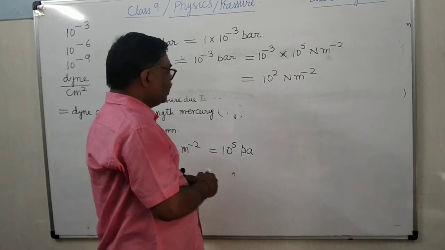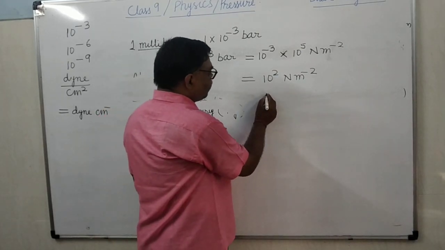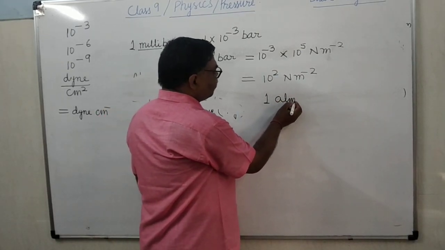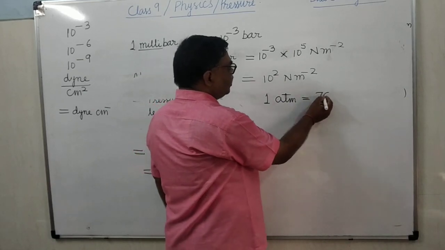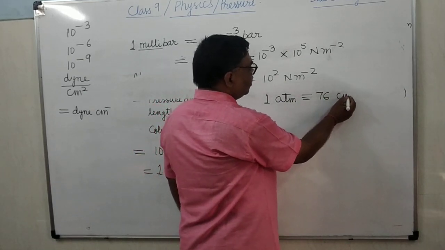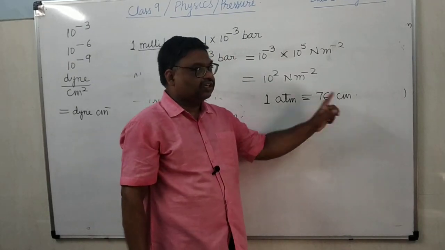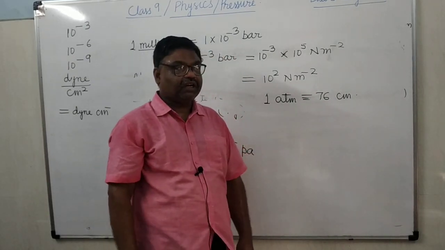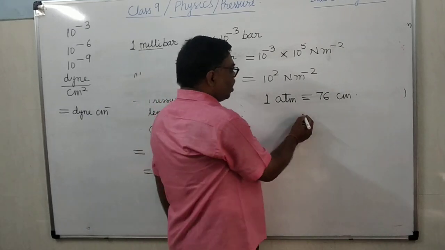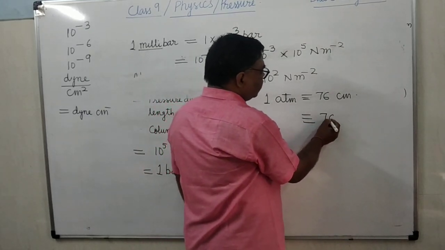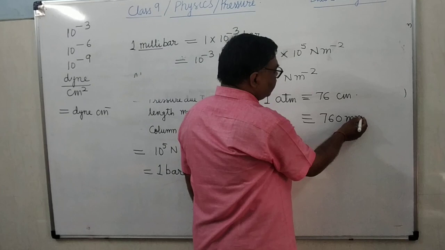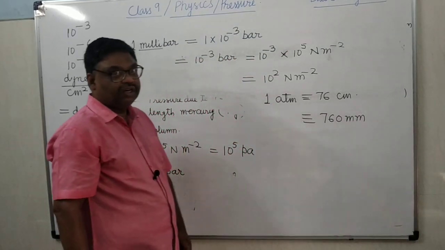Now as you know, 1 atmospheric pressure is what? 1 atmospheric pressure is the pressure exerted by 76 centimeter length of mercury column. How will you write it in millimeter? 760 mm length of mercury column. It is clear?